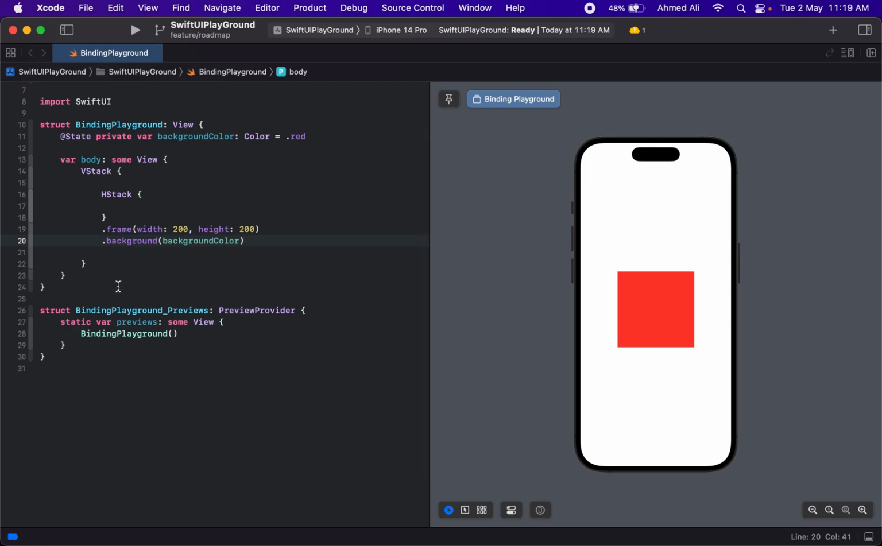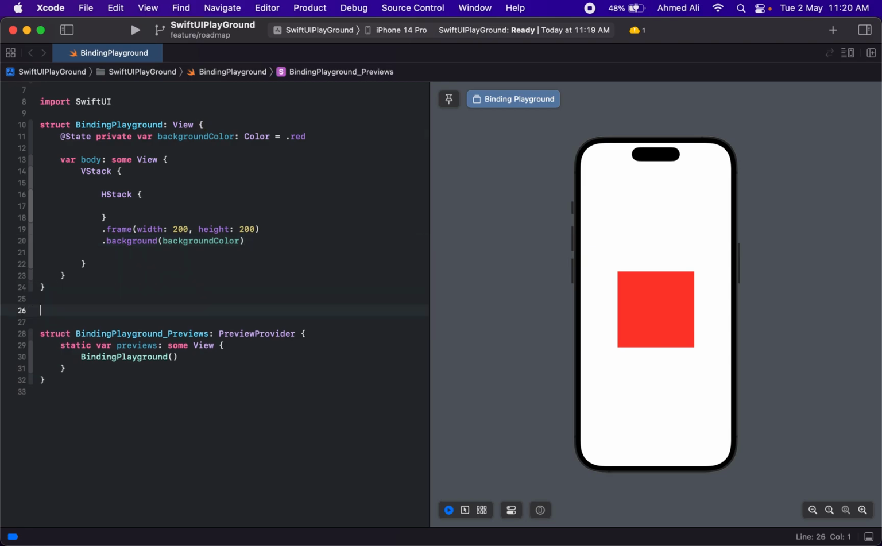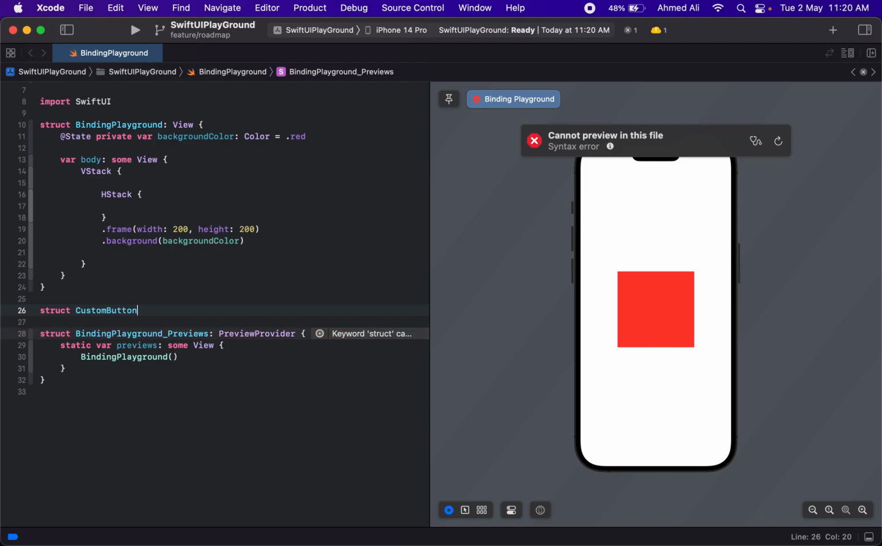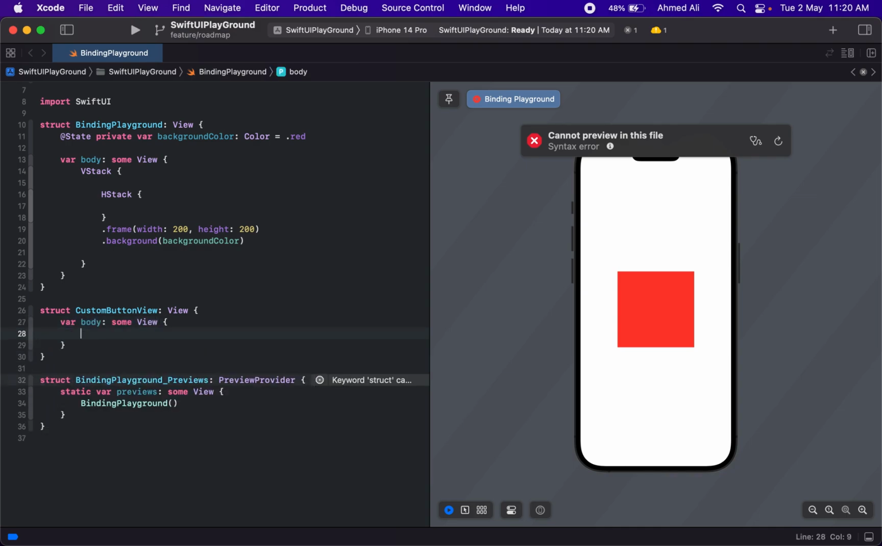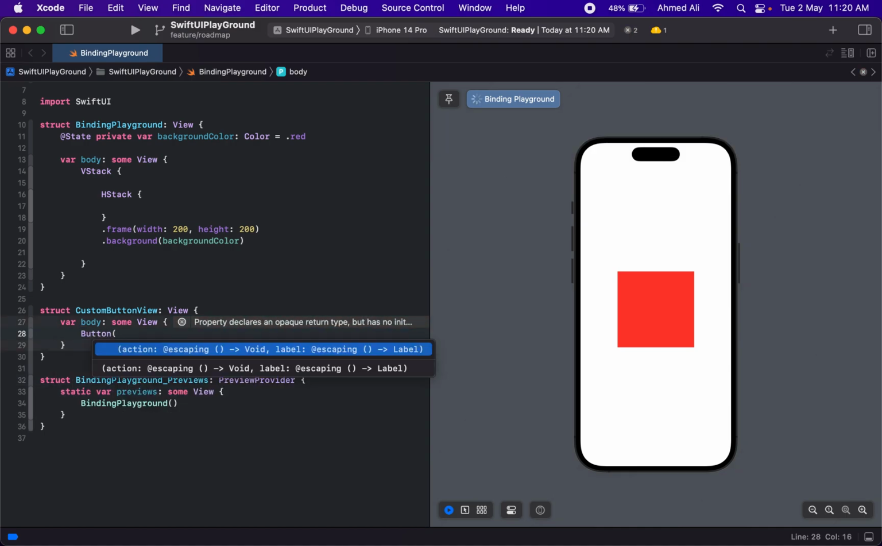Let's have a second view. You can actually create a new SwiftUI file, but for the sake of this tutorial, let's have a second view here so you can also learn how to create views of your own. Let's name it maybe custom button view. Let's conform to the View protocol and have body in here. Let's have a button in here that says change color.